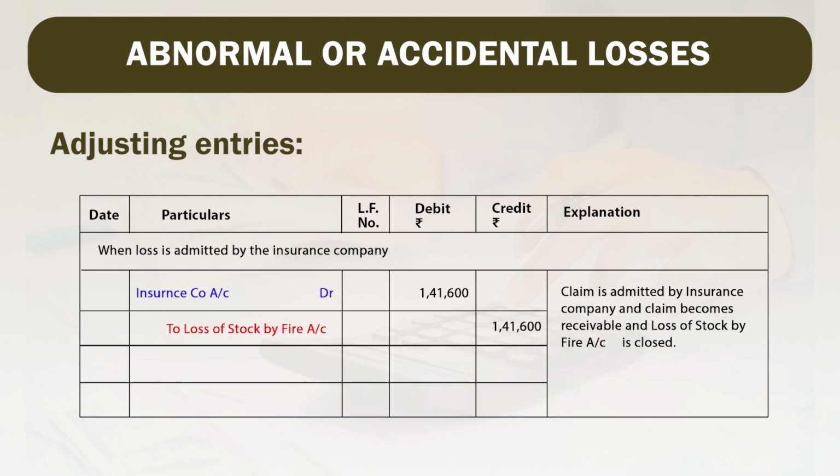Now, see friends, here what happened, the entire claim is admitted by the insurance company. So, we have to collect the amount of rupees 1,41,600 from the insurance company. So, insurance company account is debited, and loss of stock by fire account is credited 1,41,600. So, this account will be closed. Claim is admitted by the insurance company and claim becomes receivable and loss of stock by fire account is closed.